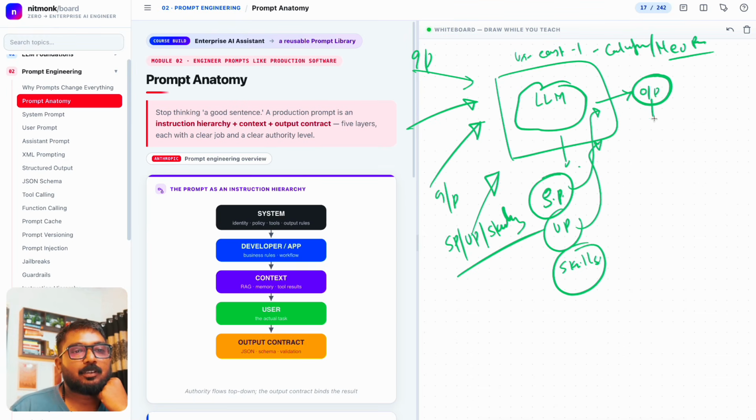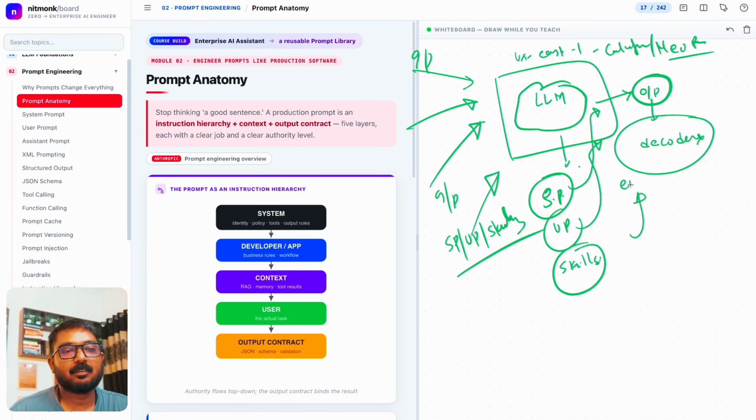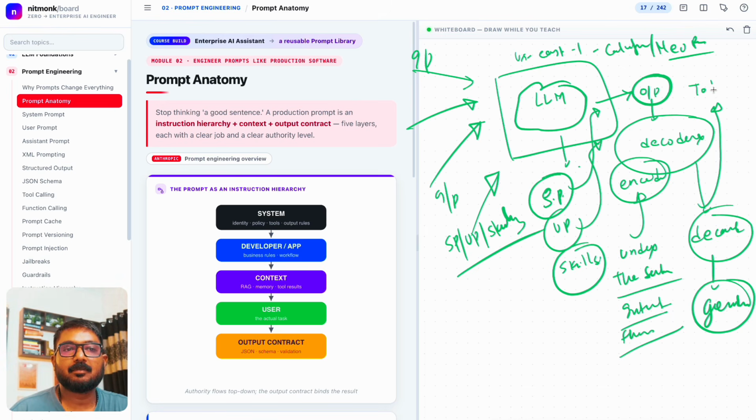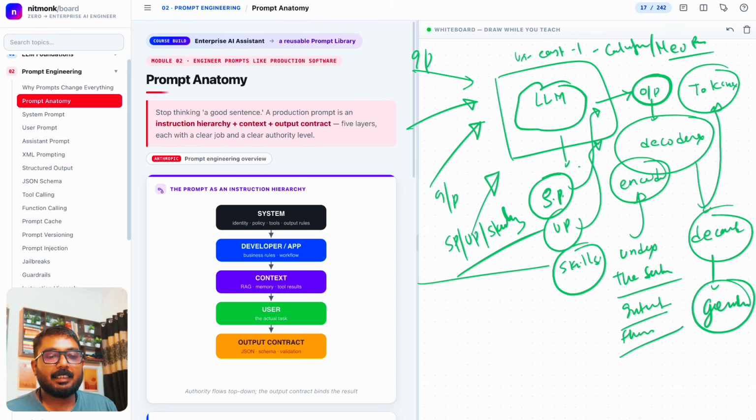As soon as this produces output, the output is generated by decoders, which use a similar kind of architecture to what encoders use. The encoder is to understand the sentences, or the intent or theme of the user. The decoder is to generate the text, right? But still it generates in terms of tokens. Why tokens? Because everything is happening on the basis of the matrix, each and every single token.